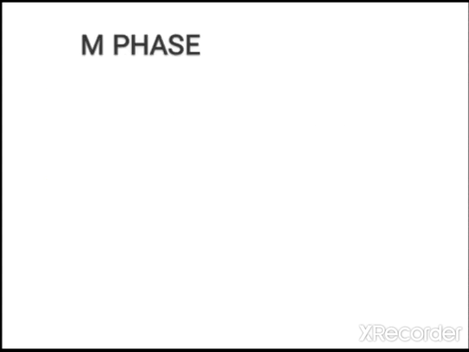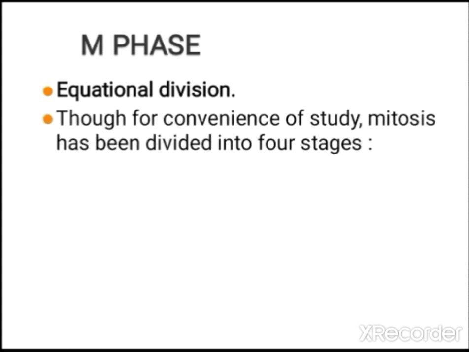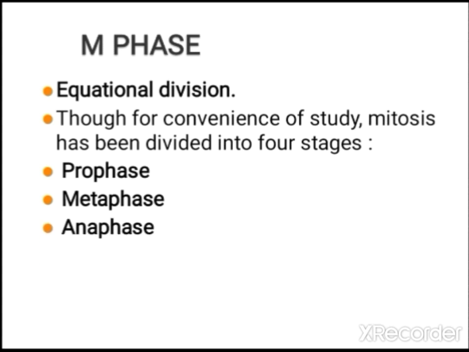First, today let us study M phase, that is mitosis. M phase, that is mitosis, you call as equational division also. For our convenience in study, mitosis is divided into 4 phases or 4 stages, that is prophase, metaphase, anaphase, then telophase.